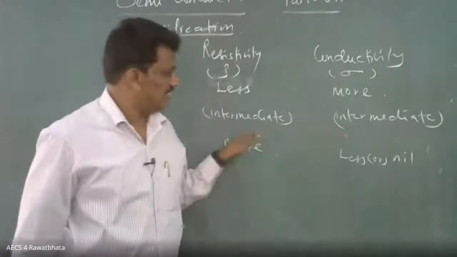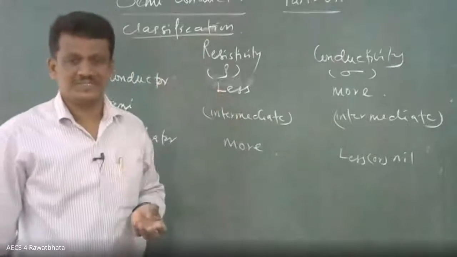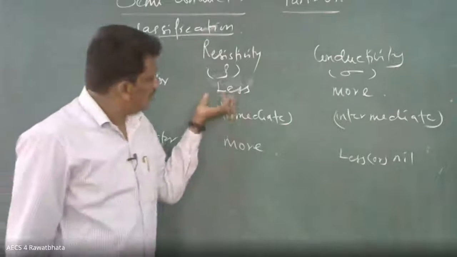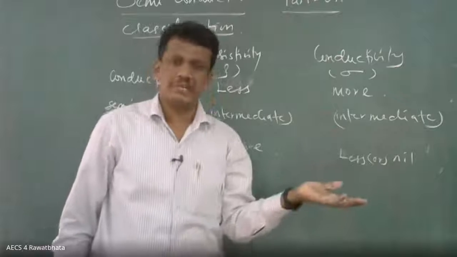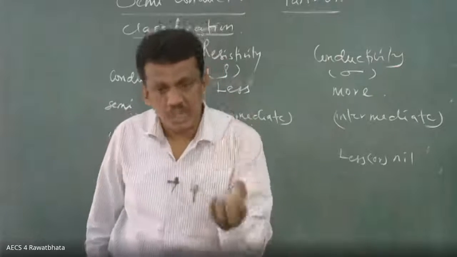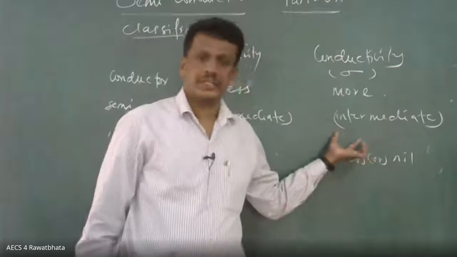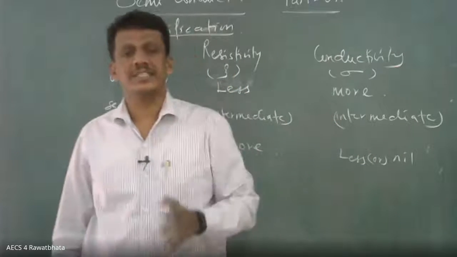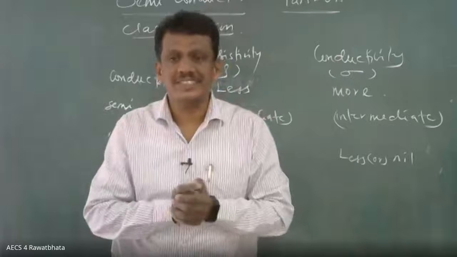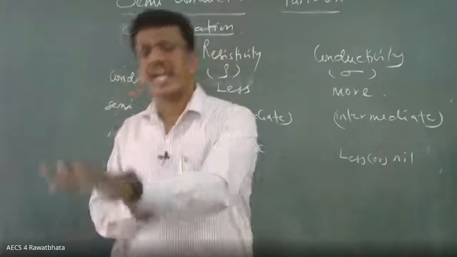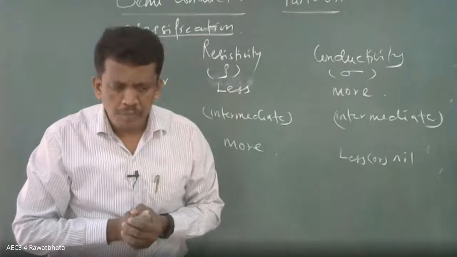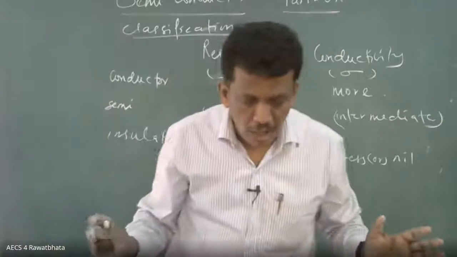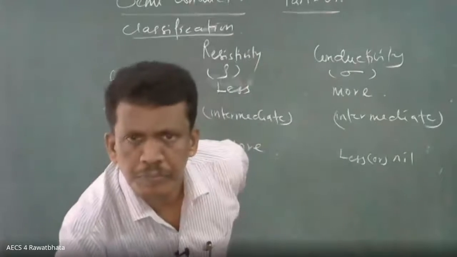But what is the advantage here? We have the control. You can increase or decrease the conductivity in two ways. One is about the charge carrier. Another one is about the direction. Suppose in one direction you are getting the current, and in the other direction you are not getting the current. In the other direction, if you are not getting the current, what will be the resistance, you tell me? No conductivity at all. How much resistance? Please respond.